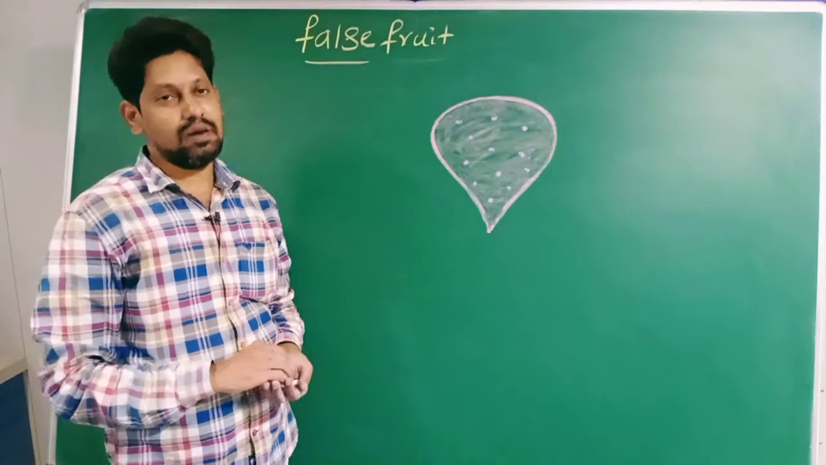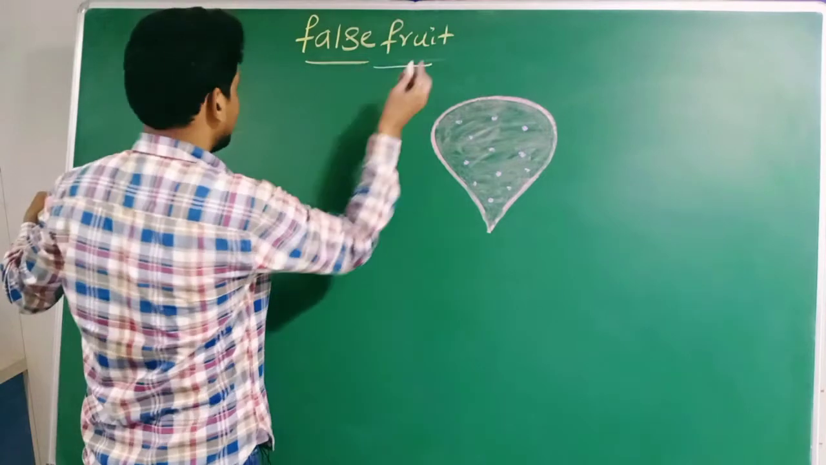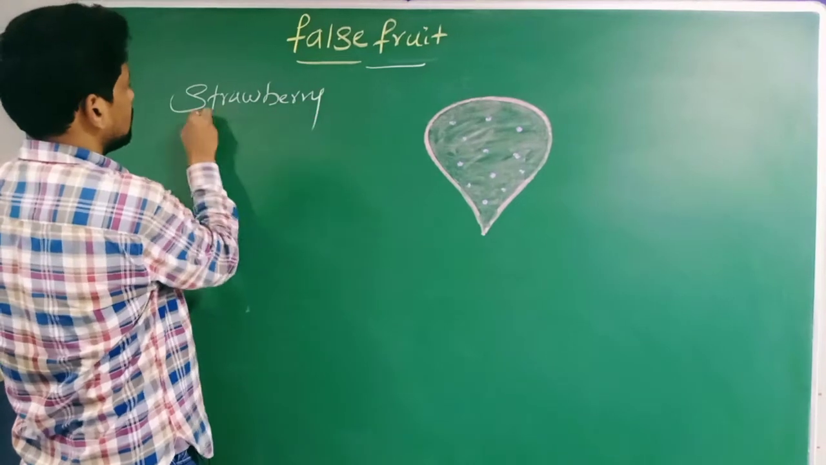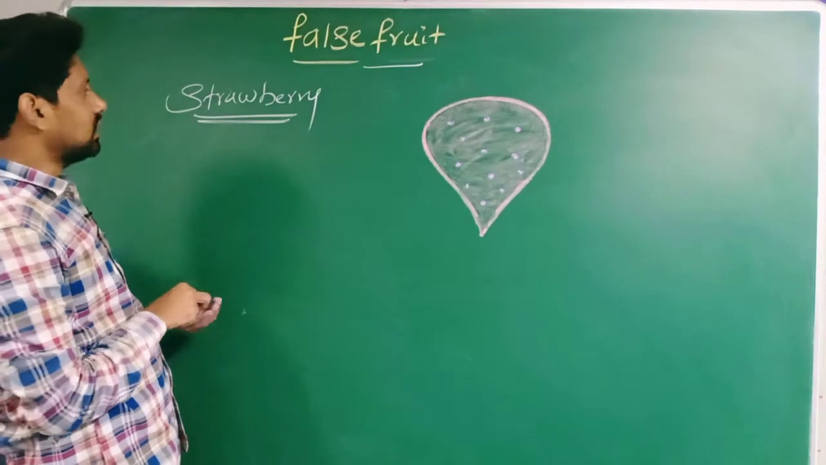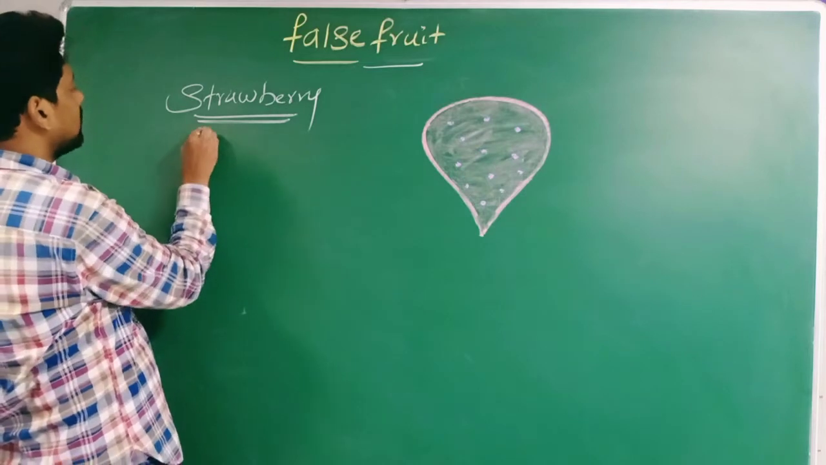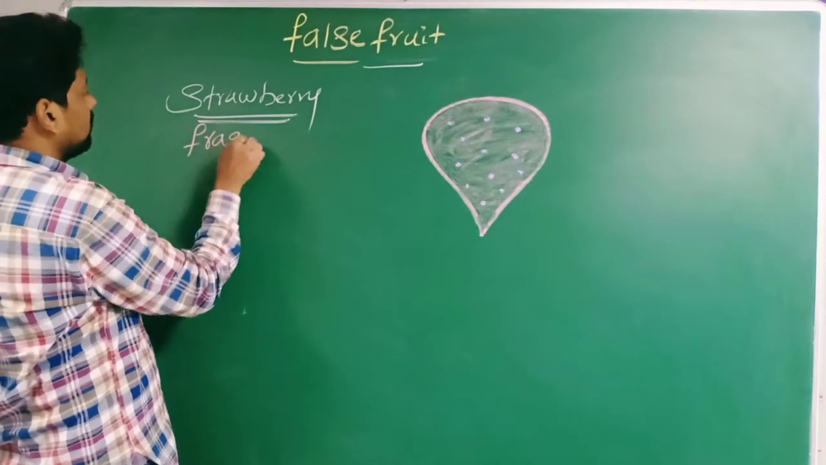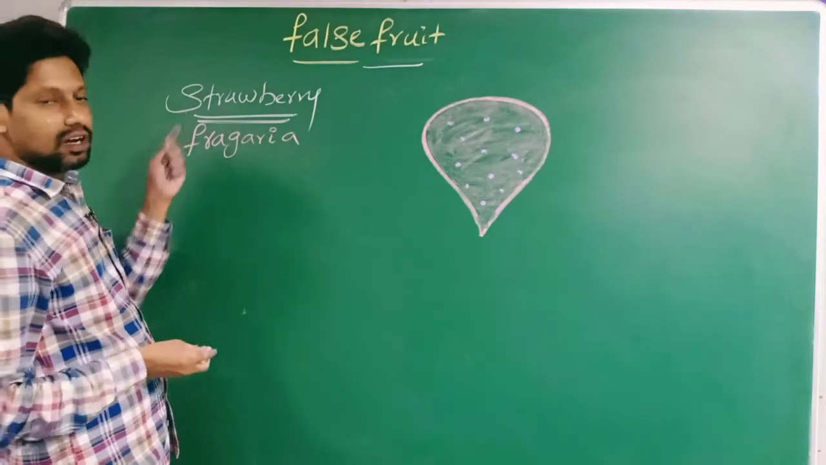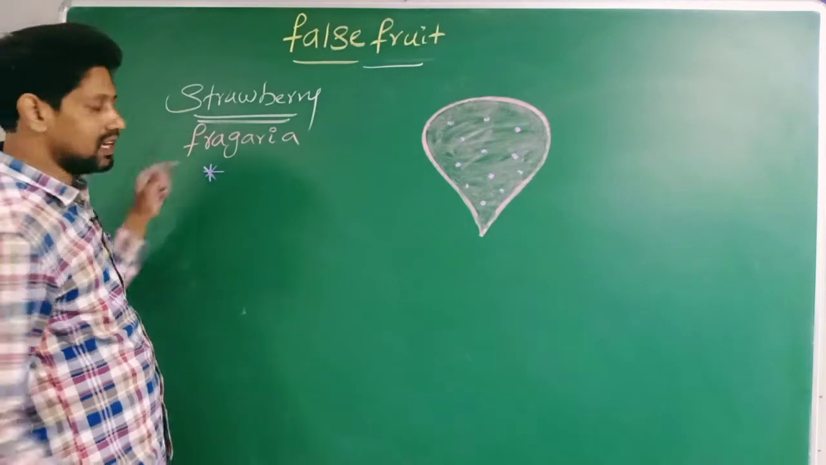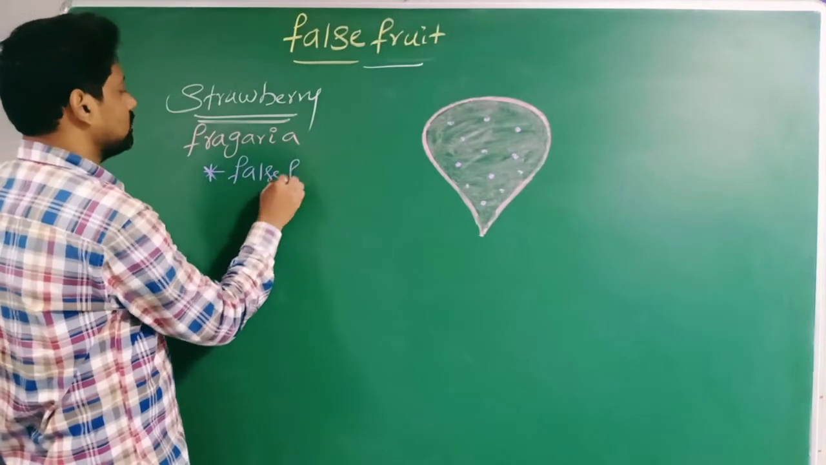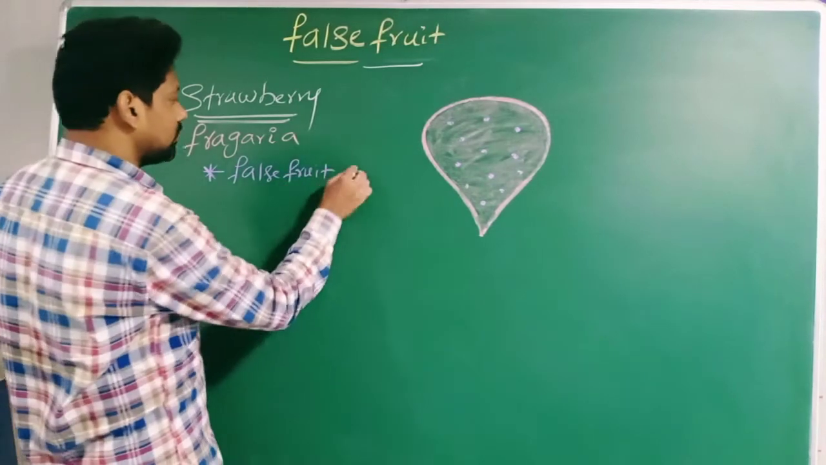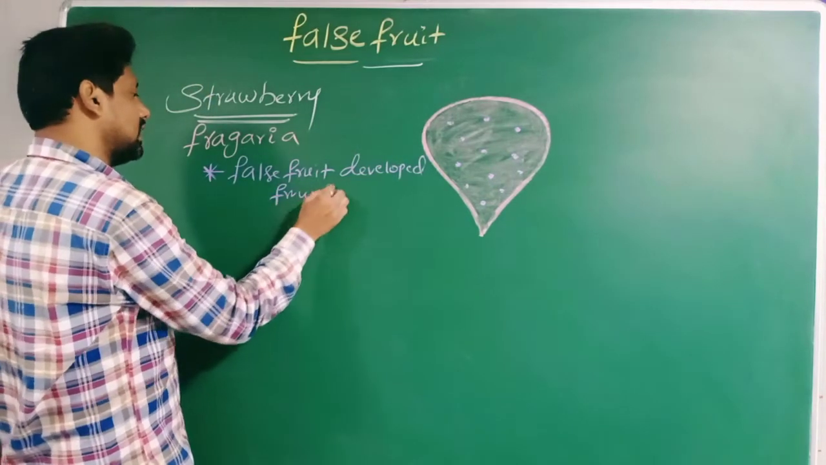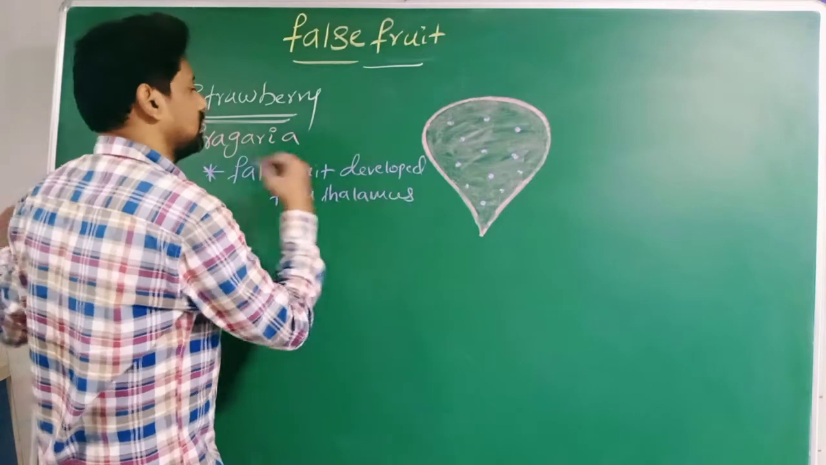Go for the next example of false fruits. What is it, sir? Fragaria, strawberry. Sir, what is the genus name of a strawberry? Fragaria. Okay. Sir, in the case of a strawberry, which fruit is the false fruit? The false fruit is developed from the thalamus. False fruit developed from where, sir? Thalamus.